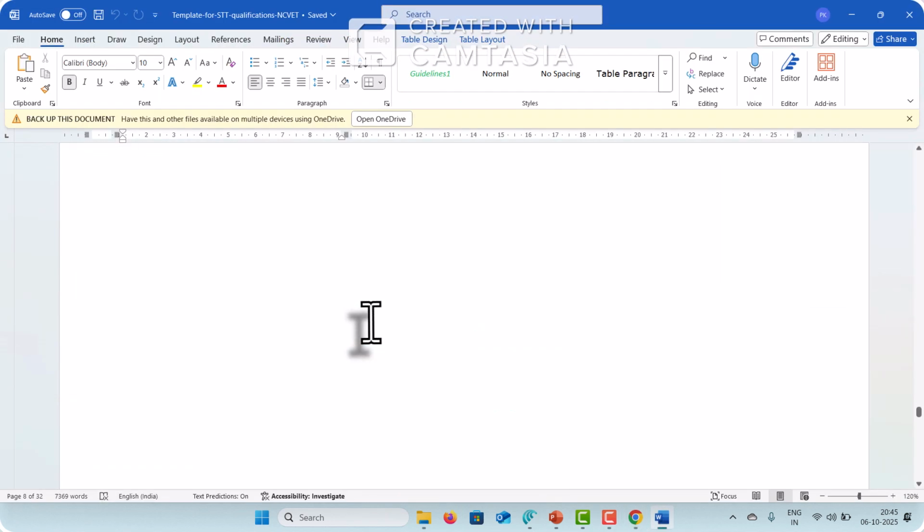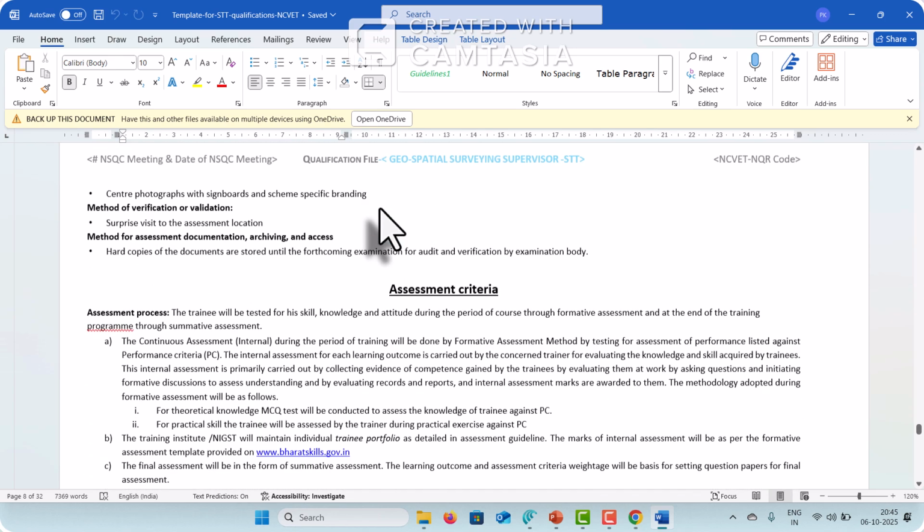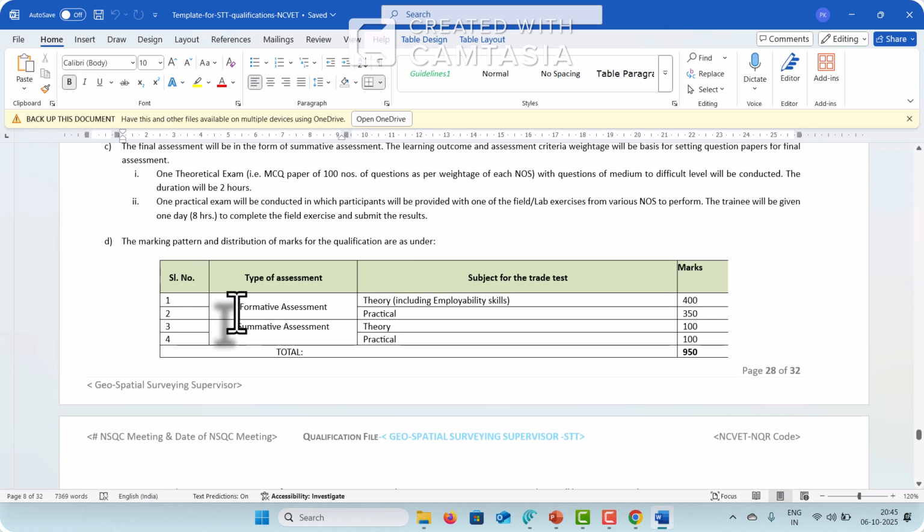So we'll again switch to this. This is all about the assessment strategy. You can read what the assessment strategy says about the assessment criteria, and we can discuss. One part is the formative assessment, and one is the summative assessment. Whatever PCs we were discussing above are all part of the formative assessment. So what is the formative assessment? While you are giving the training, during the training itself, like a class test or during the field work, you have to assess the learner's understanding during the training itself. This is called the formative assessment.